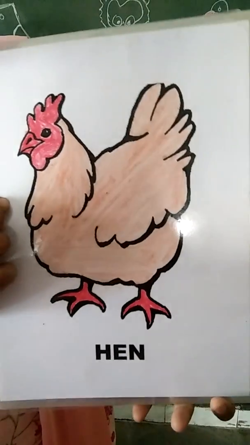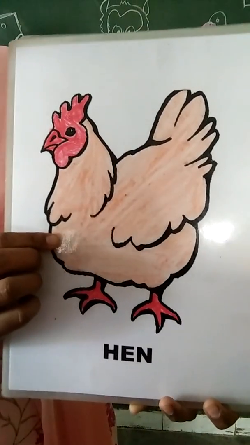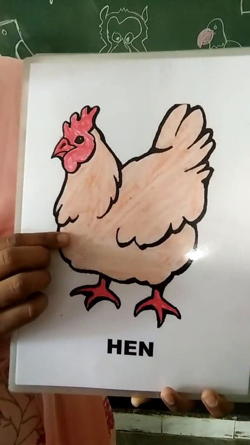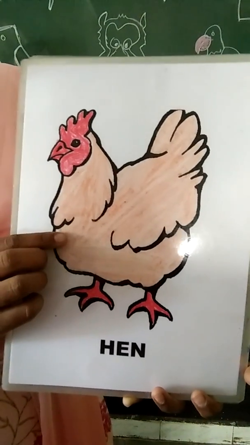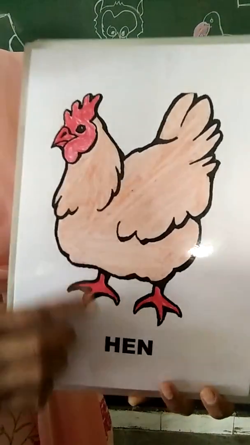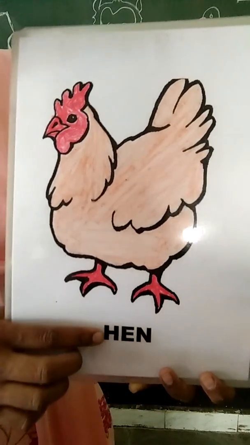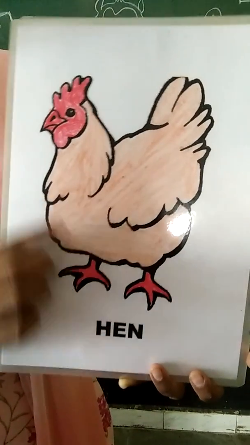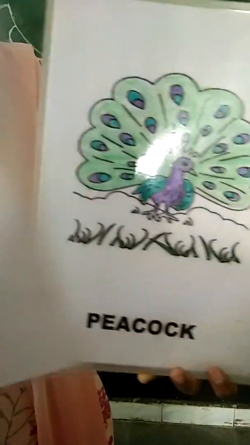And which bird is this? This is hen. What is the color of hen? It is brown or creamish. And what is the first letter of hen? H. H for hen.